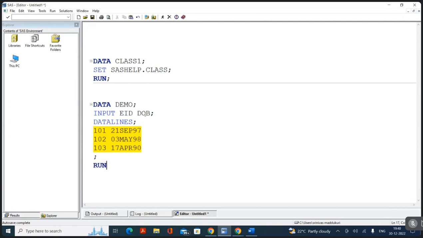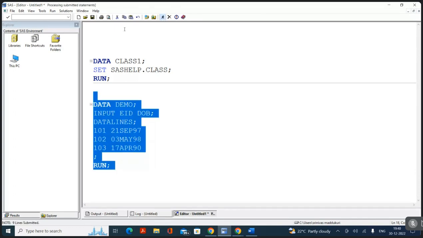Tell me what is going to happen if I execute this program. Am I going to get the data into date of birth? No, sir. Because it is a numerical variable, but the data we have is an alphanumeric value, so you will not get it. But what you will get is a period symbol.